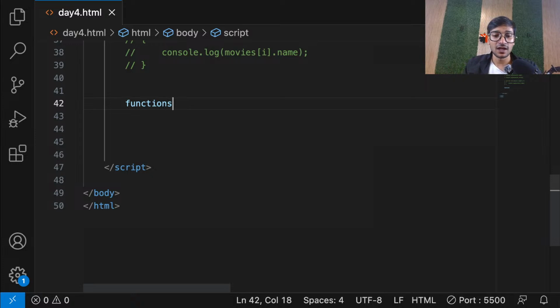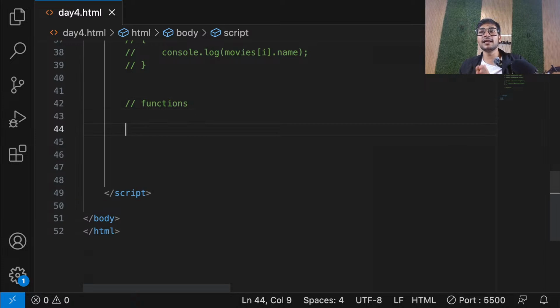Sir, can you explain async await and getElementById? Get element by ID, I'm going to cover today only. About async and await, let's see. If I get time tomorrow, I'll definitely cover that as well. But getElementById, I'll be covering today only. Don't worry, I'll show you. Let's first complete functions, guys.